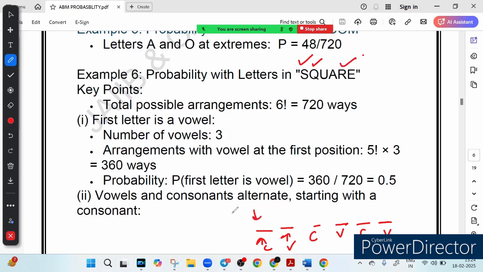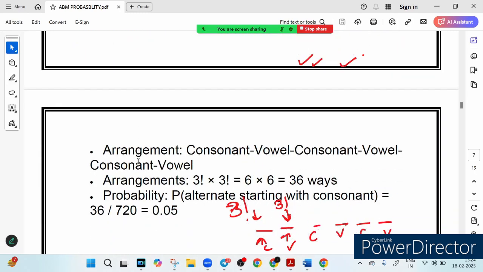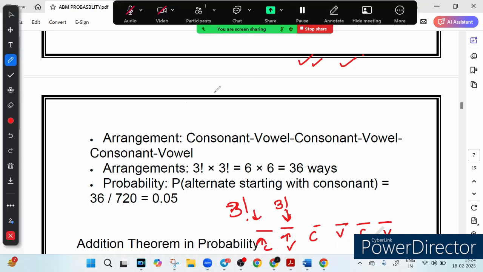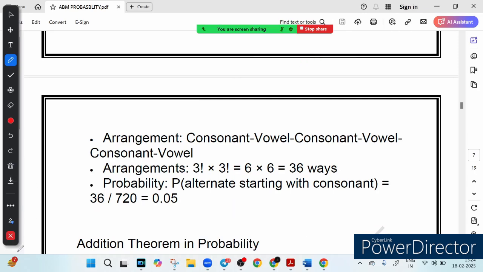So the first can be filled in 3 ways, so factorial 3. Similarly, the second can also be filled in 3 ways. This is a nice question. So the possible arrangement is factorial 3 into factorial 3, which is 6 into 6, which is 36 ways. So it is 0.05.